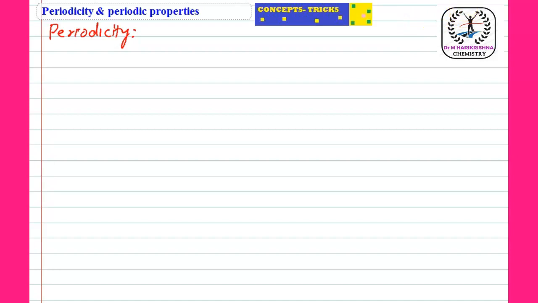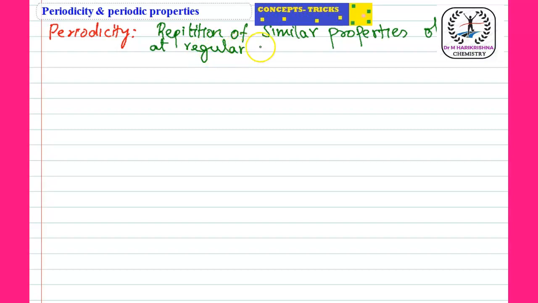It is the regular repetition of similar properties of elements at regular intervals with increasing atomic number.